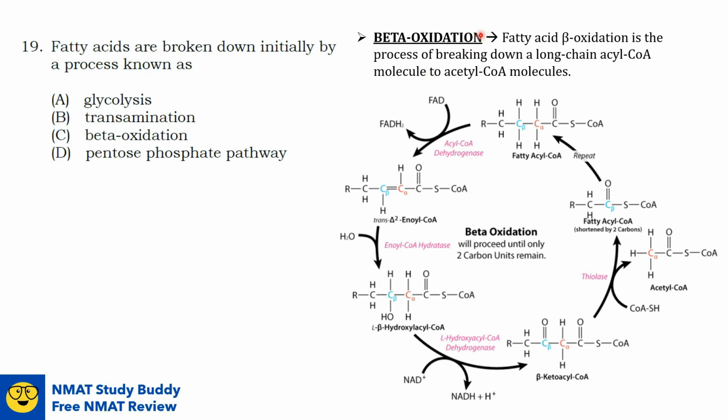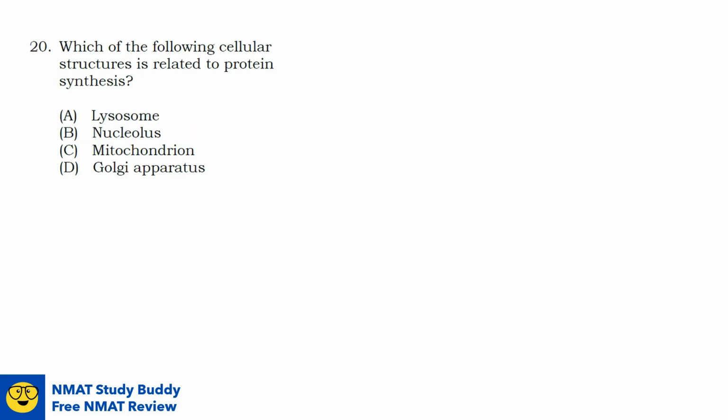During fasting, when your glucose supply is depleted or limited, beta oxidation is very important because most tissues, except our brain, can use fatty acids directly to generate energy. So going back to our question, fatty acids are broken down initially by a process known as beta oxidation, of course.